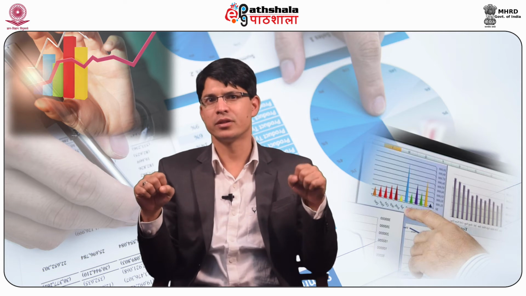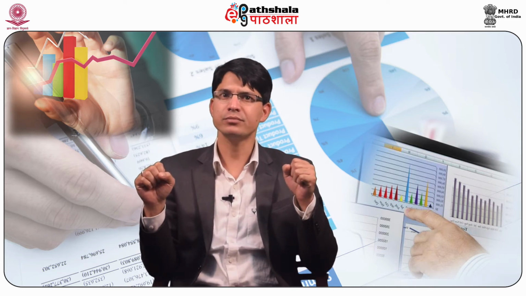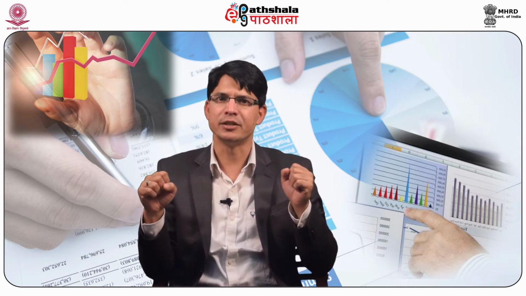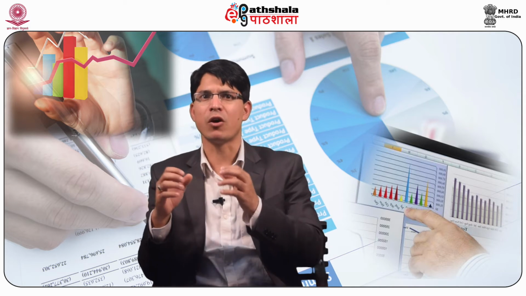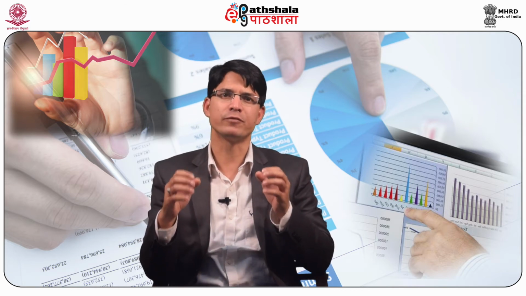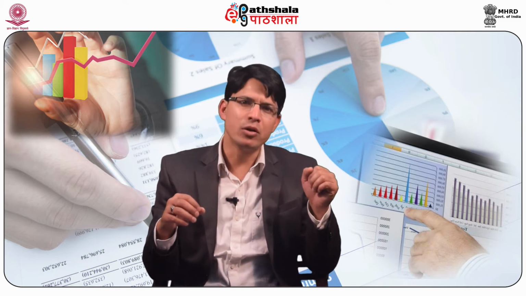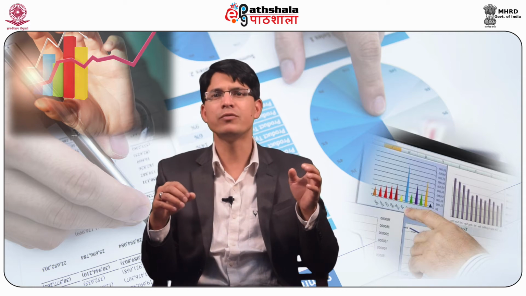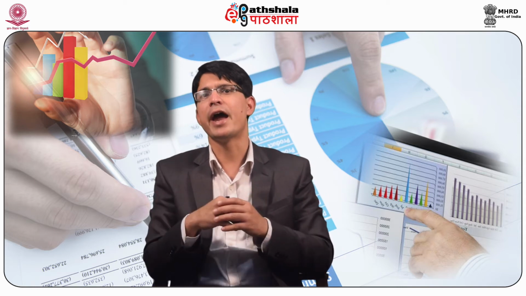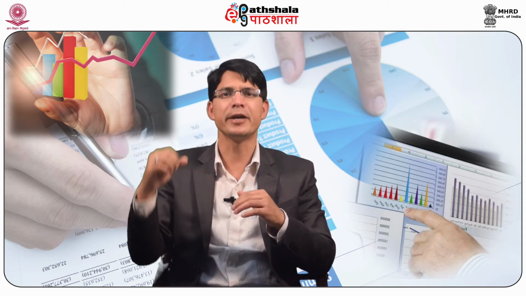Debit amount. This is the amount to be debited along with its unit of measurement. At the top of this column on each page, it is written against the account debited. Amount credited or credit amount. The amount to be credited along with its unit of measurement at the top of this column on each page is written against the account credited.